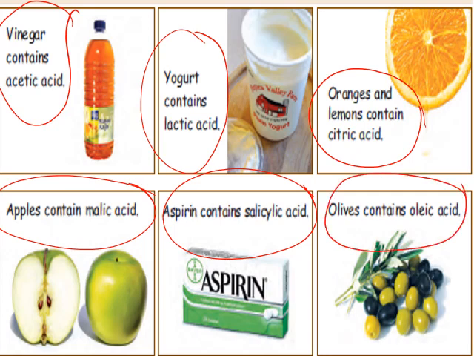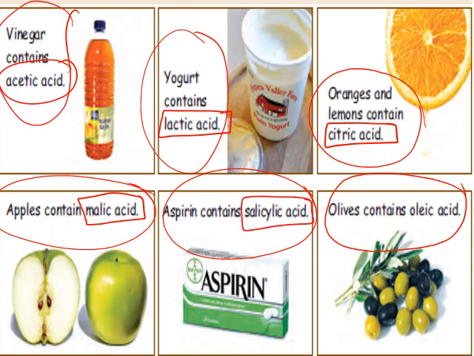So you have to know each type of food contains which type of acid and what the name of the acid is. So, vinegar contains acetic acid. Yogurt contains lactic acid. Orange and lemon contain citric acid. Apples contain malic acid. Aspirin contains salicylic acid, and olive contains oleic acid.